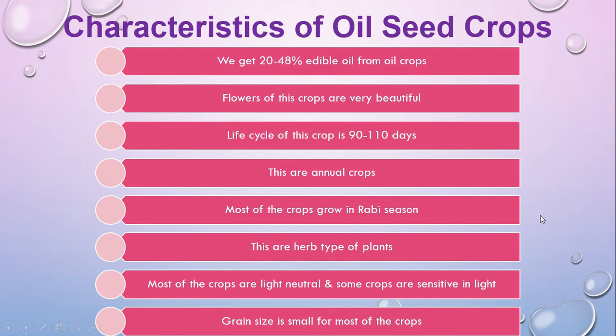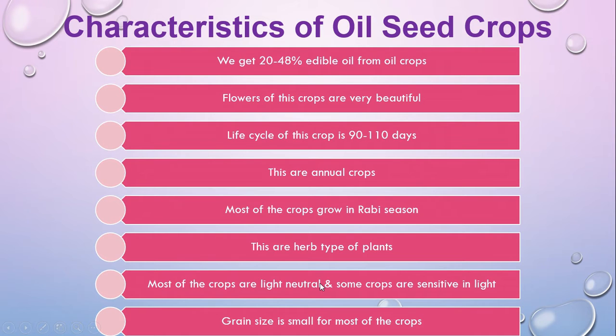That means you cultivate these crops and get the harvest in this year, and from these crops you will not get more crops in future. That is why they are called annual crops, for example mustard and sunflower. Most of the crops are rabi season crops, that means winter crops, and they are herb-type plants, and most of the crops are light neutral, and some crops are sensitive to light.